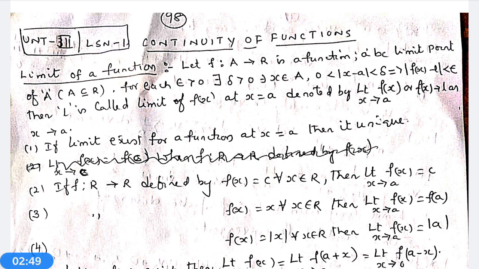Suppose A is an aggregate. What is an aggregate? An aggregate is any non-empty subset of the real number set R. And small a is a limit point. What is a limit point?